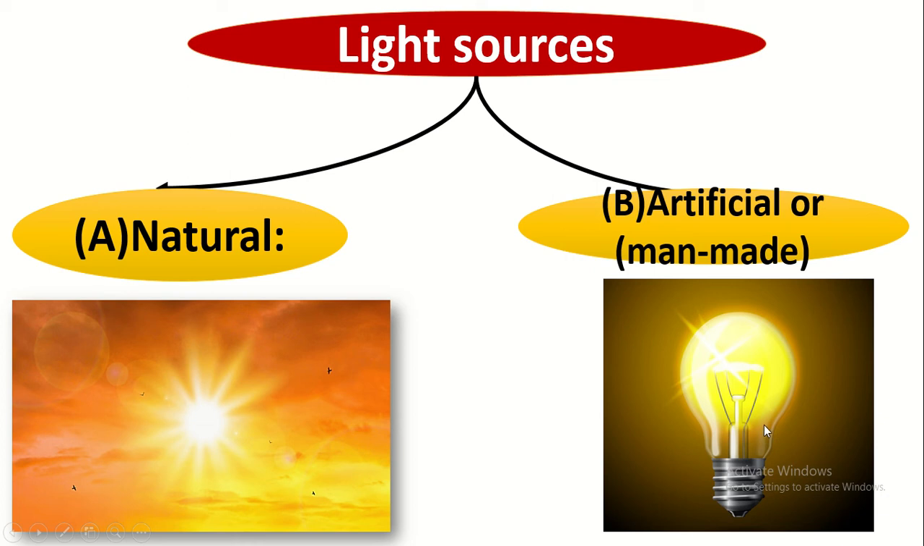Number 2, the artificial source. The artificial source, or the man-made or human-made source, is a source we can make, like the lamp. Can you make a lamp? Yes, it is an artificial source, so you can make it. So again, we have two types of sources: natural sources, which we cannot make, and artificial sources, which we can make.